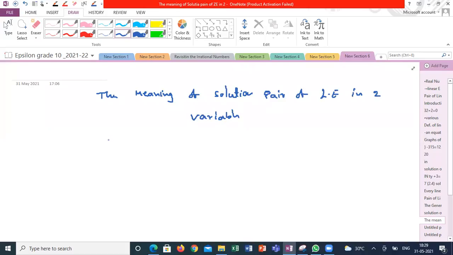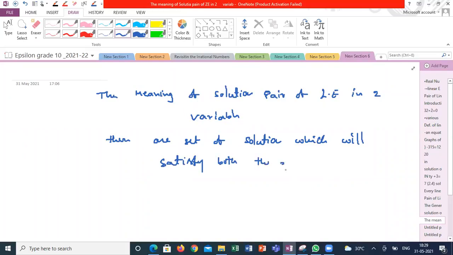But if I consider two equations together, there will be only one set of solution which will satisfy both the given equations. That set is called the solution of the given simultaneous equations, or the solution of the given pair of linear equations in two variables. Understand what is the meaning of solution?